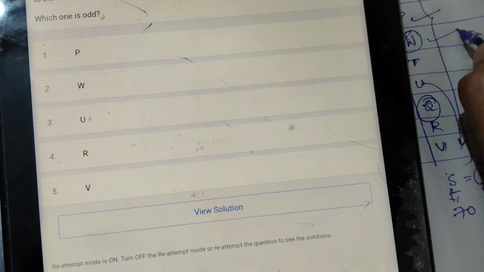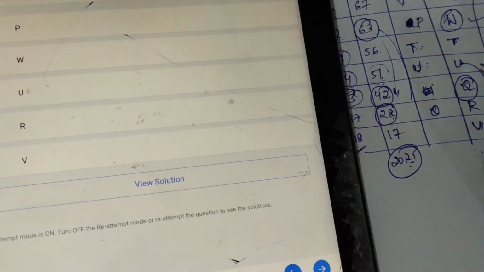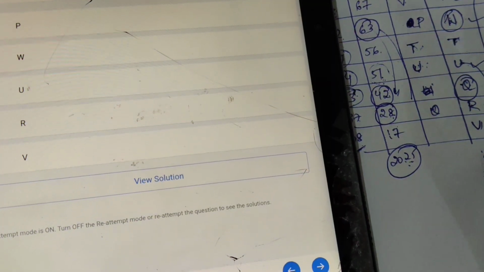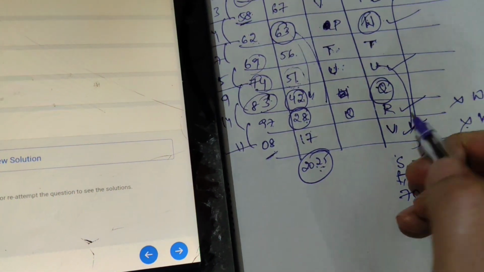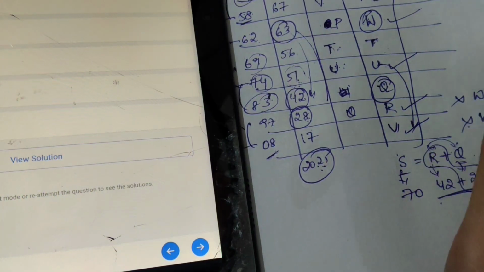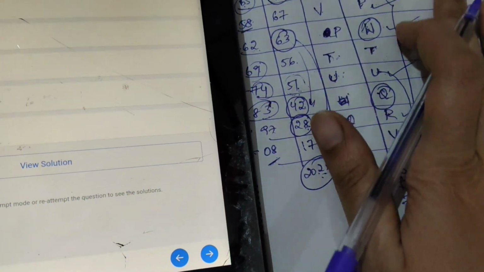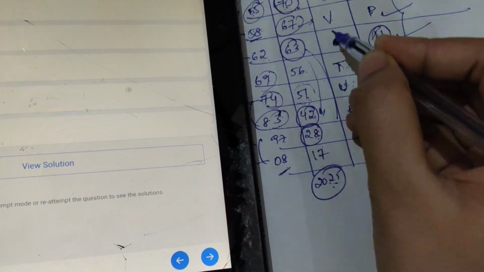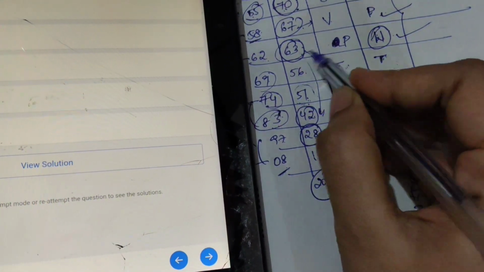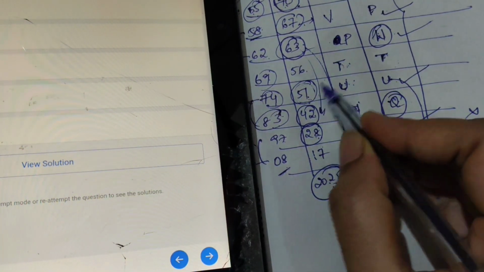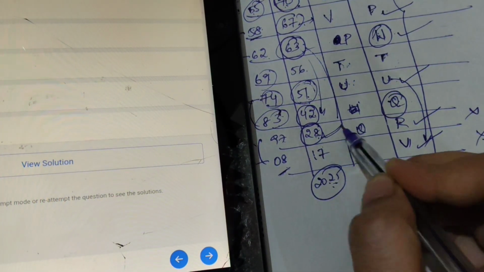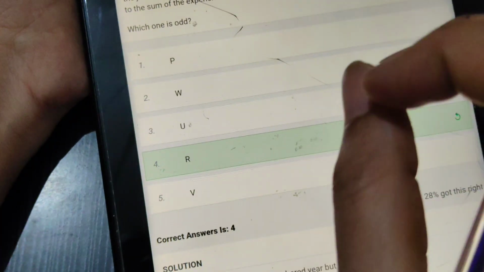Next, which one is odd? Meaning which one is different from the other 4? P, W, U, R, V. They are random, with a gap of 2 here. Maybe they are odd numbers. Odd experience years: P is 61 years, odd. W, 63, odd. U is odd again, 51. R is even, 28. V is odd again. So R is the answer. Its experience is an even number. You need to be careful with that.